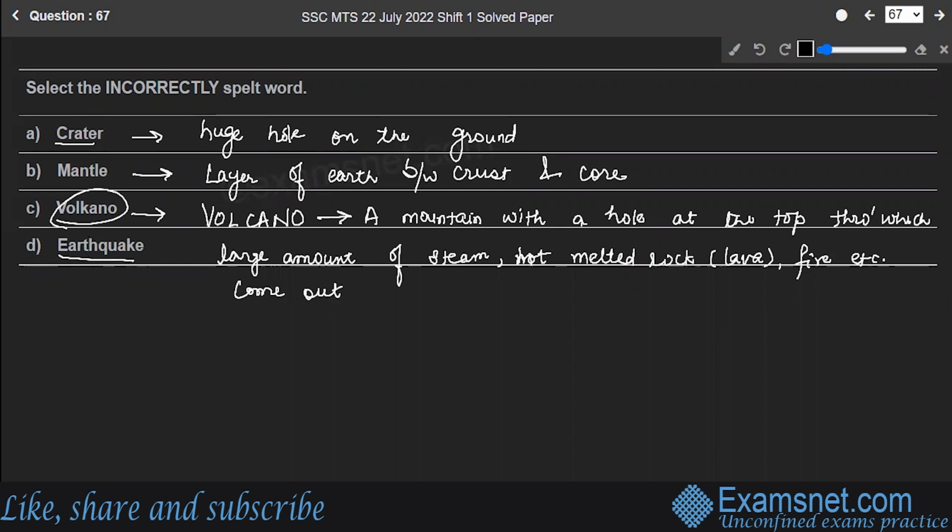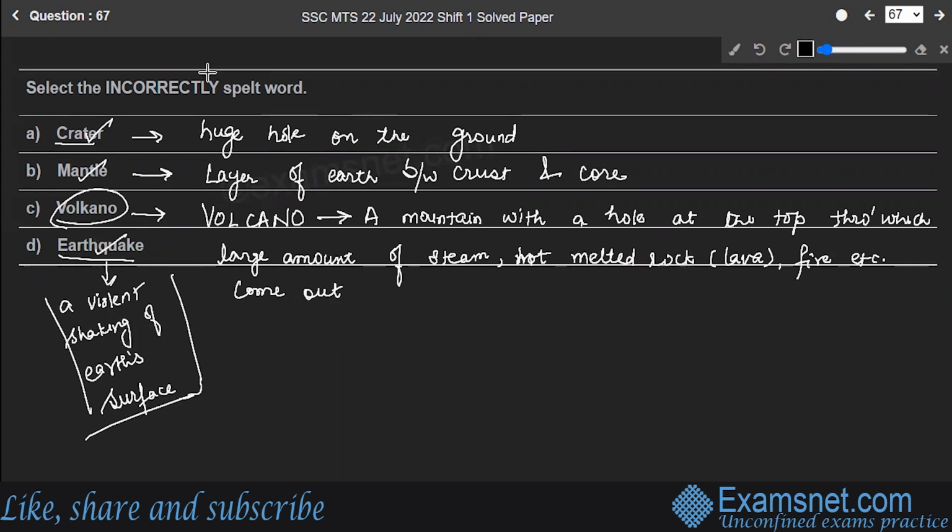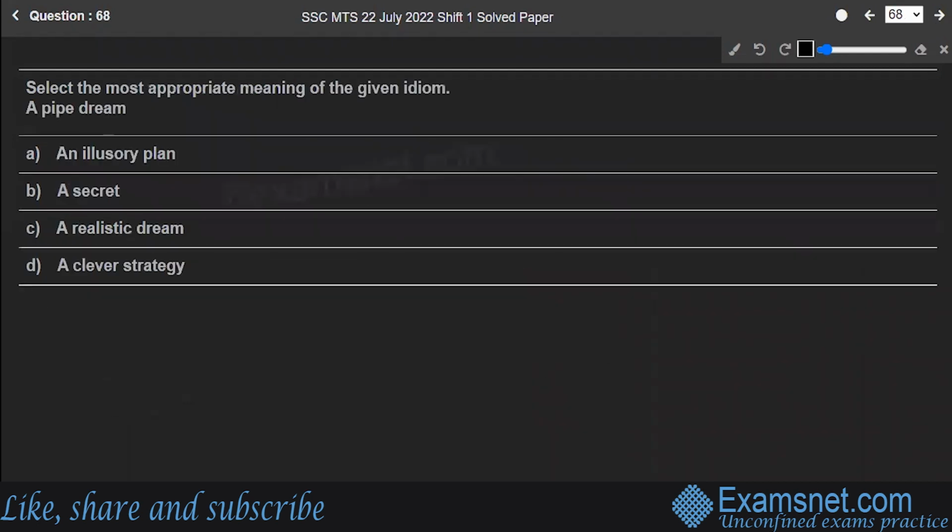Earthquake, absolutely correct spelling. So crater, mantle, earthquake, they have the correct spellings. And it means a violent shaking of Earth's surface. So the one which is incorrectly spelled is volcano. So option C is the correct answer to the question. Hope you are clear.